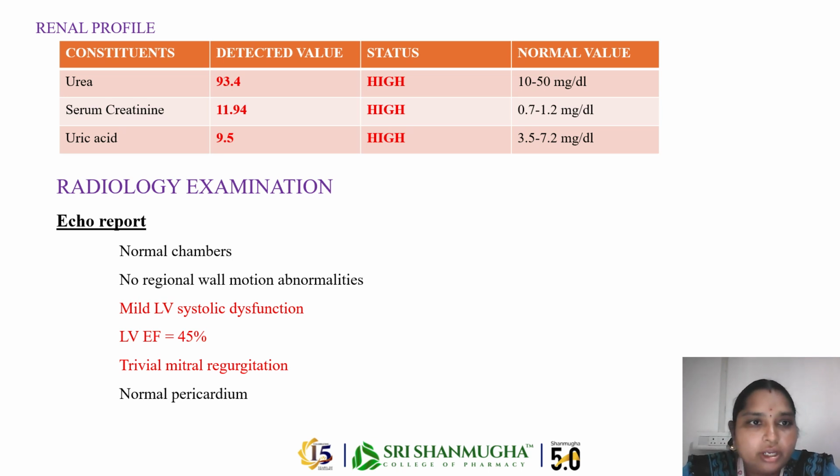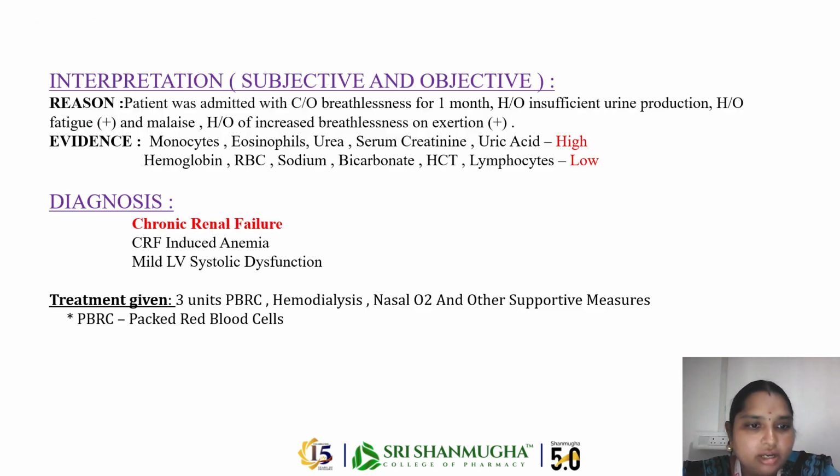So urea, serum creatinine and uric acid accumulate in the body. A radiology examination is done because the patient is hypertensive, so an echo report was taken. It shows mild LV systolic dysfunction, LVEF equal to 45%, and trivial mitral regurgitation.